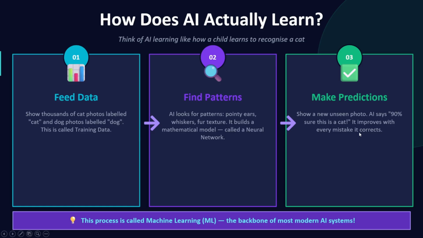So what happens? AI really cannot tell you that this is a cat or this is a dog. It always tells you in percentage that I'm 90% sure this is a cat or I'm 80% sure this is a dog. And our job is to improve this percentage. If your AI is telling you by seeing some dog image that I'm 80% sure this is a dog, which is good, you still need to train your model in a far better way so that it can go towards 90, 95, 99, right? So this is how basically AI works.